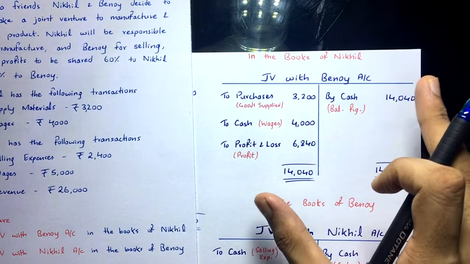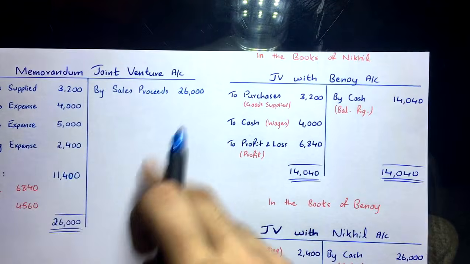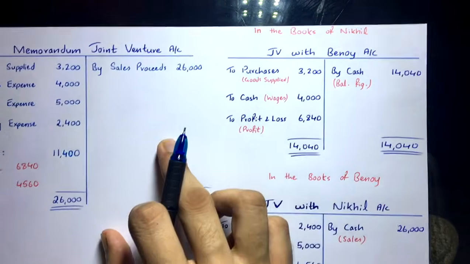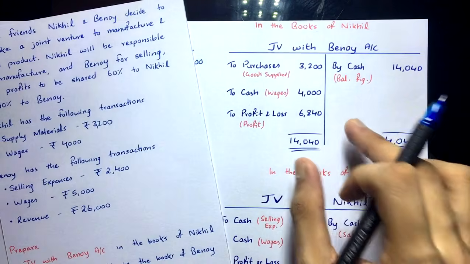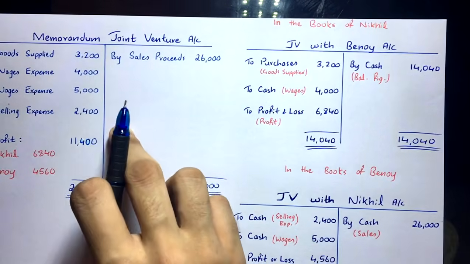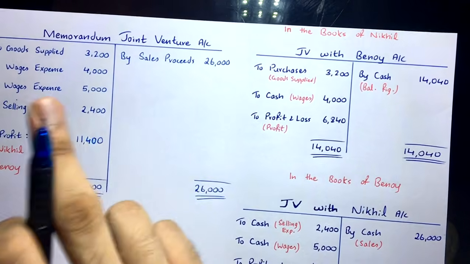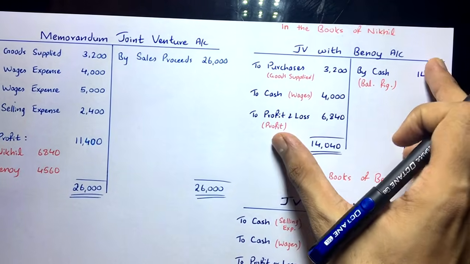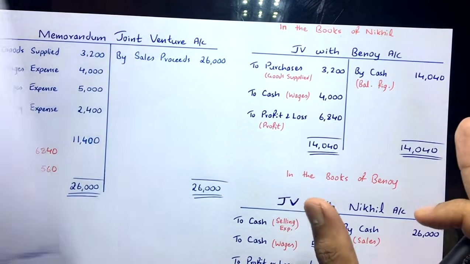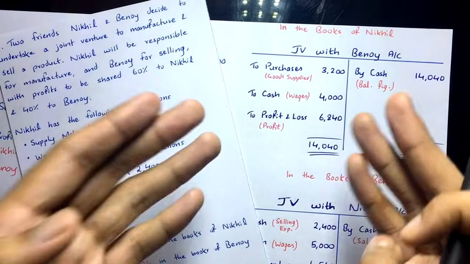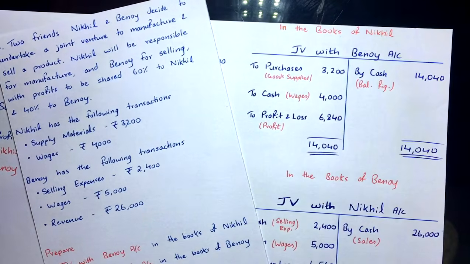Now this is a proper account, okay? The memorandum is a dummy account. It is not a real account. But this one is a proper account. The memorandum joint venture account is not based on any journal entry; it is just a rough working note. But this account is based on proper journal entries. In exam, mostly the journal entries are not asked. Directly you have to prepare the ledger accounts, right?